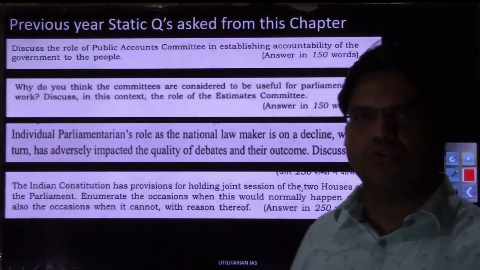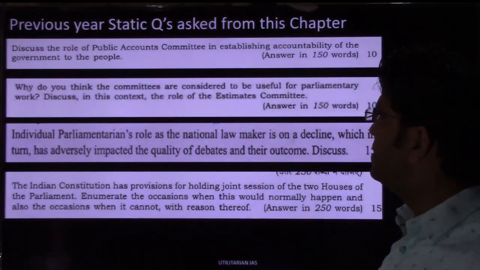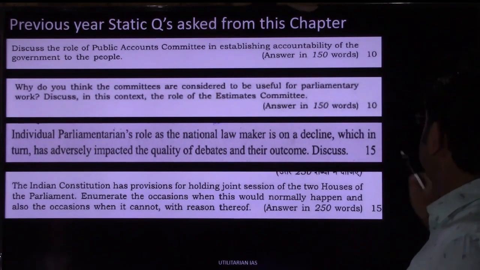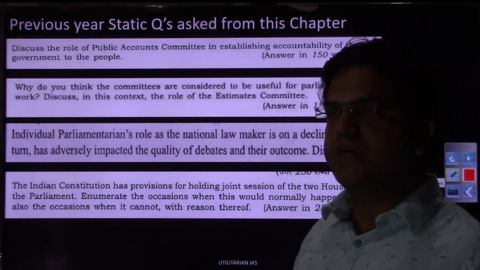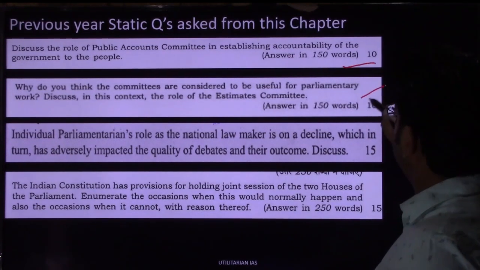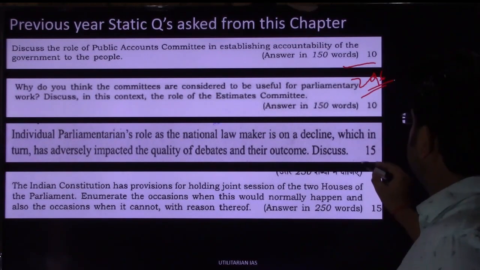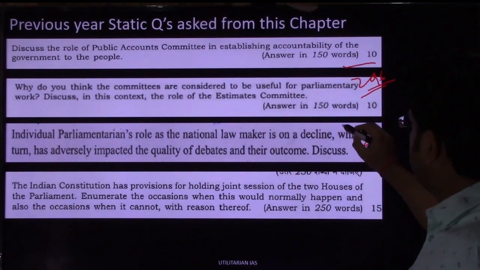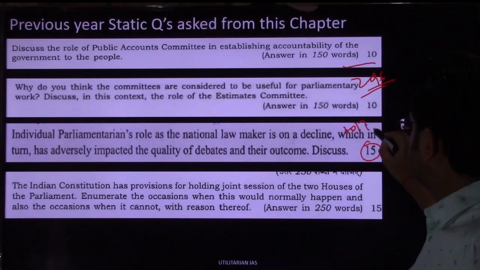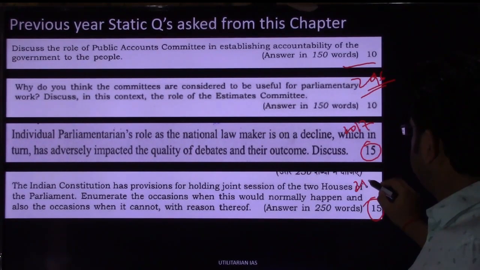If you allow me to show you the number of questions asked in the previous 3 years in the mains exam from this chapter, you have these 4 questions that have been asked from the parliamentary chapter. These 2 ten-markers were asked in the 2016 UPSC mains. Then this 15-marker was asked in 2017 mains, and this 15-marker was asked in UPSC mains in 2018.